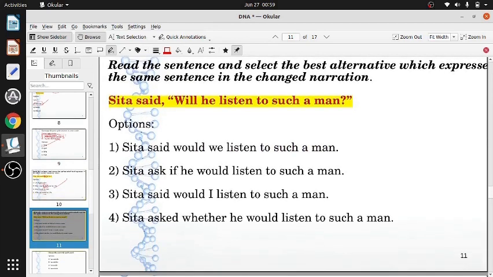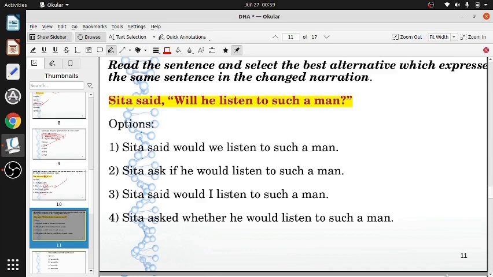Read the sentence and select the best alternative which expresses the same sentence in the changed narration, meaning either direct to indirect narration. After you change the direct speech to indirect speech, which one would be the correct one? Sita said, would we listen to such a man? Options: if he would listen to such a man, would I listen to such a man, and whether he would listen to such a man.